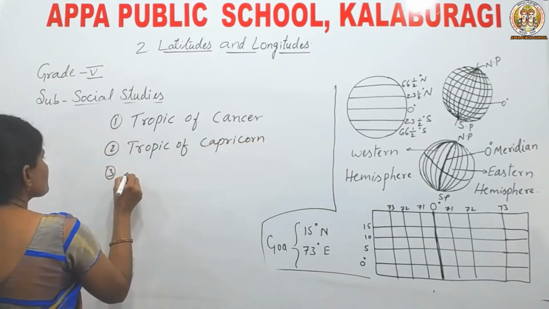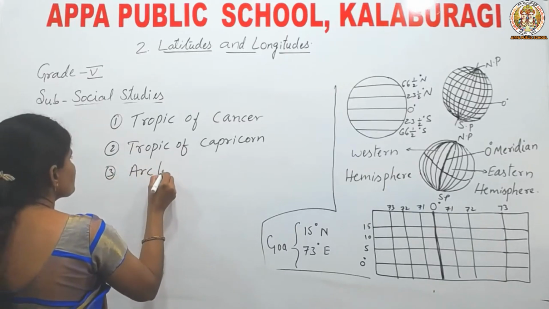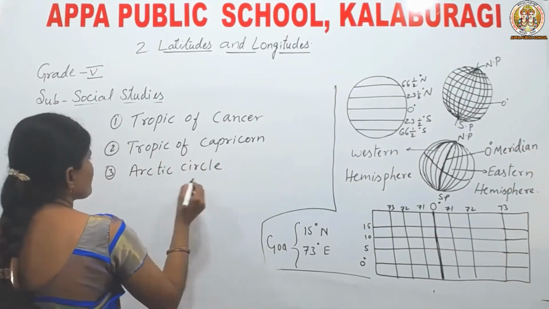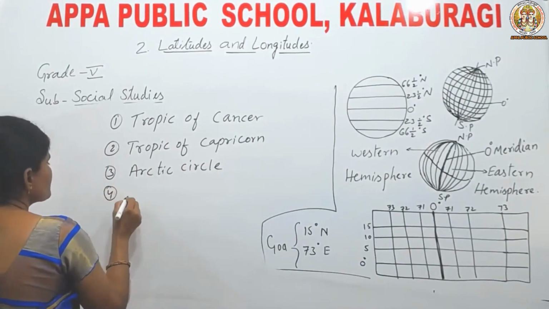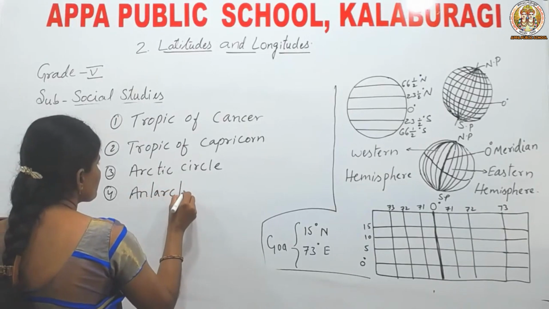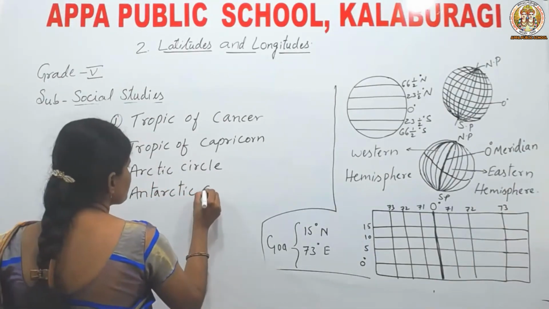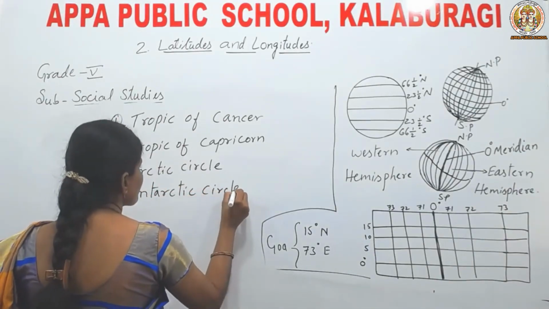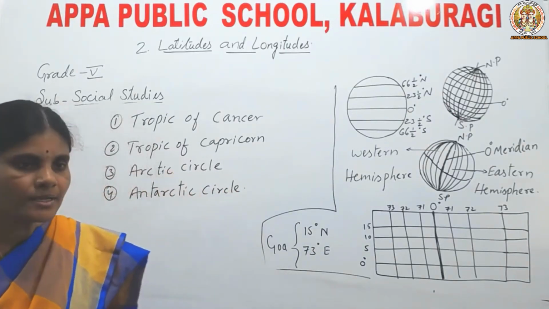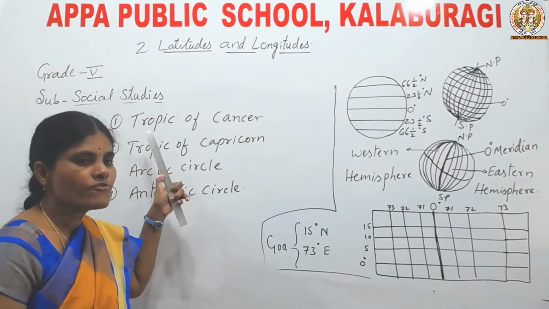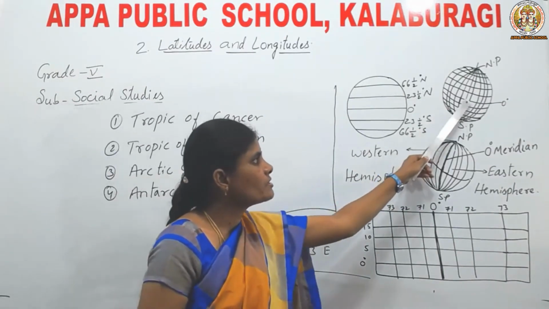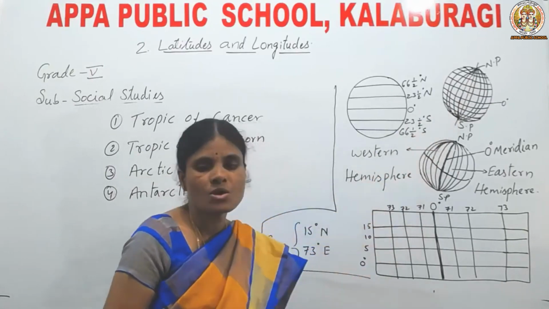Third one is Arctic Circle. And fourth one is Antarctic Circle. Okay, these are the 4 important latitudes other than equator, north pole and south pole.